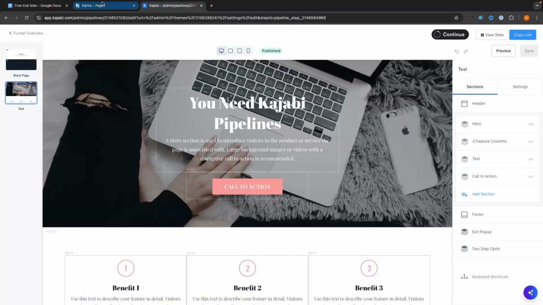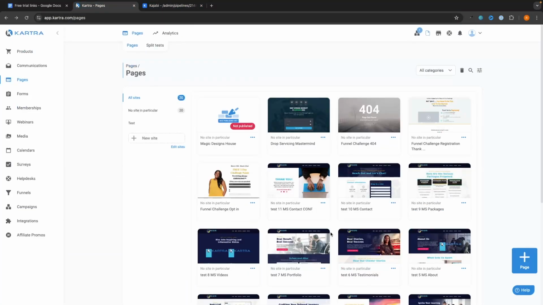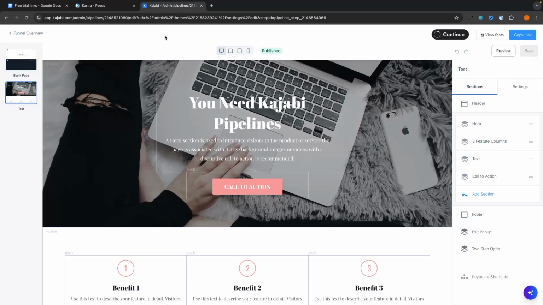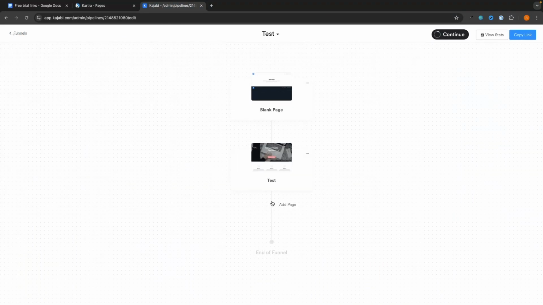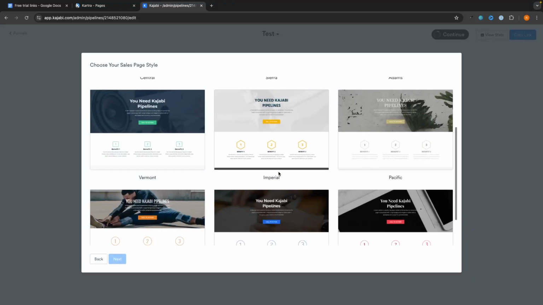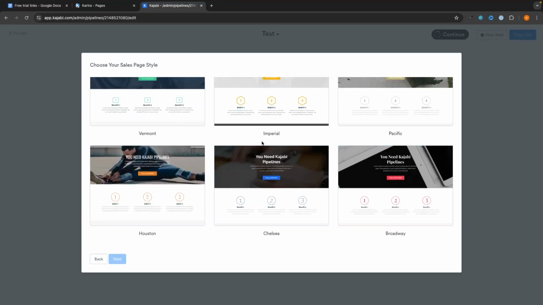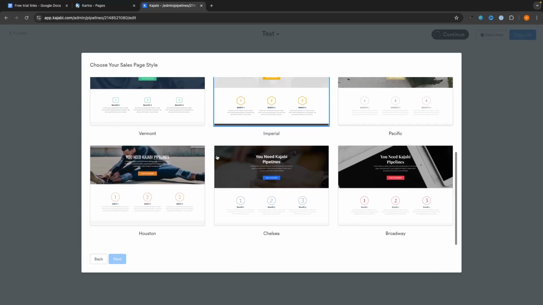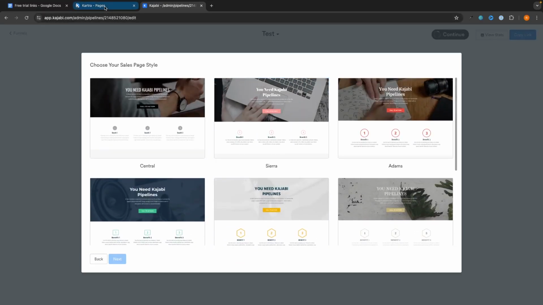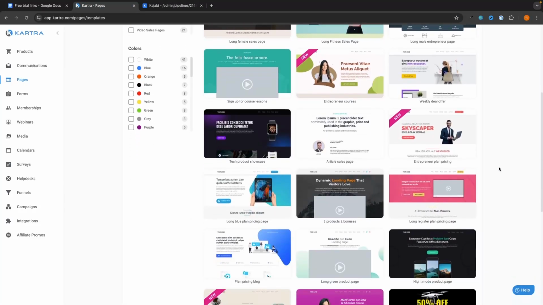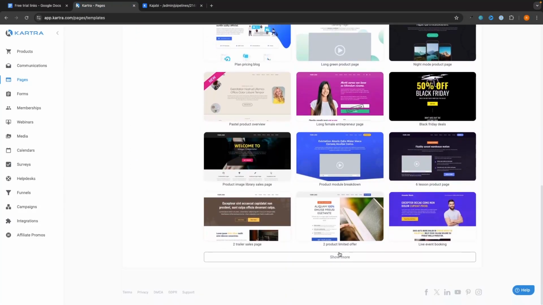So I will show you these side by side. First of all, with Kartra, if I go to create a new page, the quality and the amount of templates that we can get are far higher than Kajabi. So I will just go back and we can add a new page here. We can say new landing page, and then we can choose sales page, for example. We have, I think, 9 templates to choose from right here. And these templates are pretty basic. There's not a lot of creativity in these. Whereas with Kartra, let's once again go for a sales page and look at the difference in the quality that we can get with these.